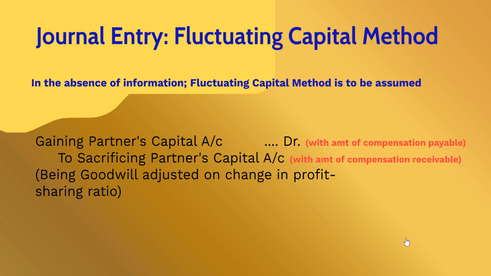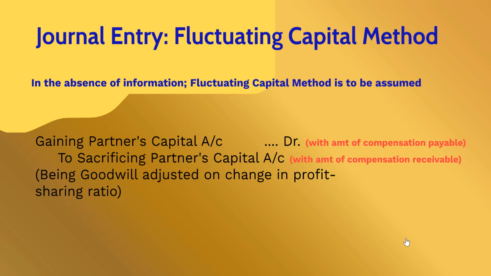How much amount should we write against the gaining partner and the sacrificing partner? For the gaining partner, we need to debit his capital account with the amount of compensation payable, and the sacrificing partner's capital account we need to credit with the amount of compensation receivable.